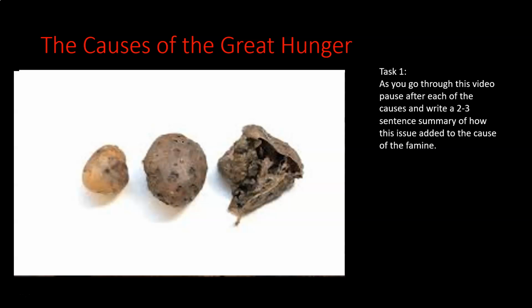Now, when we look at the course of the famine in the next lesson, we'll notice that yes, some people did have animals, and yes, they did slaughter the animals, and that provided food for a small amount of time. The issue is the potato blight keeps coming back. It's not going away. And after a few years, you have no more animals left.